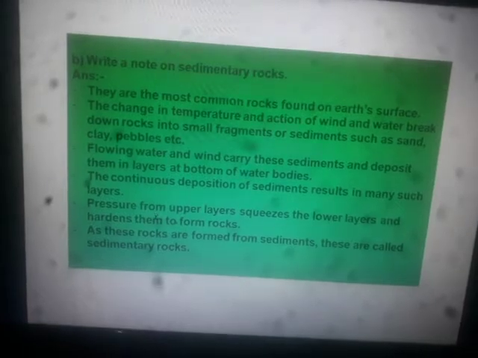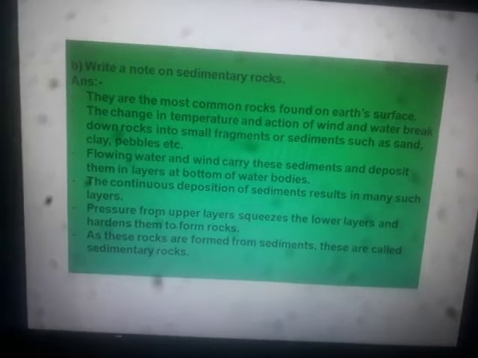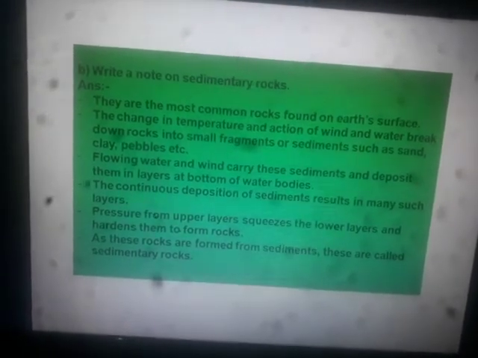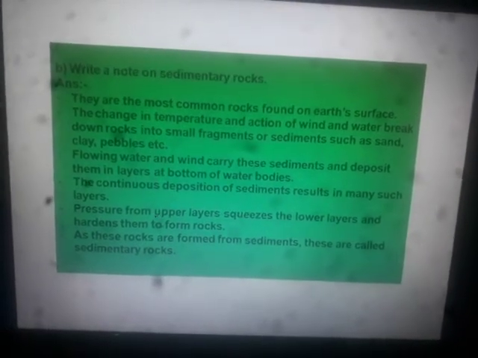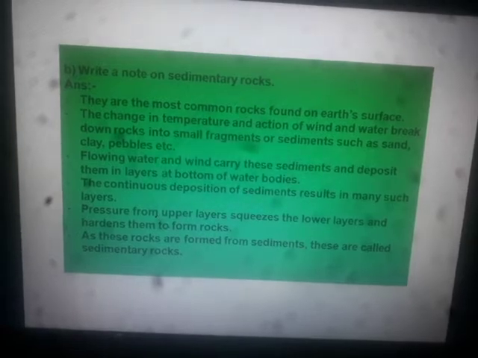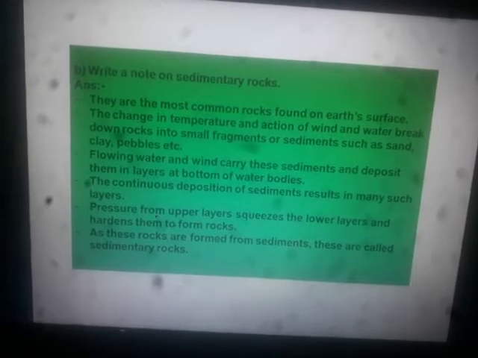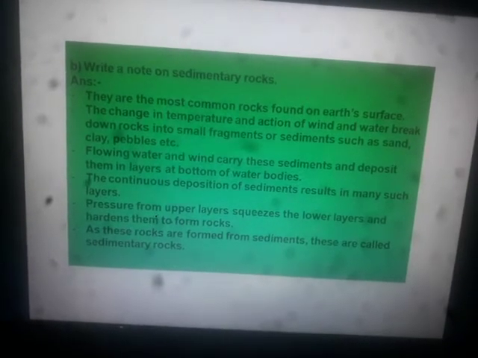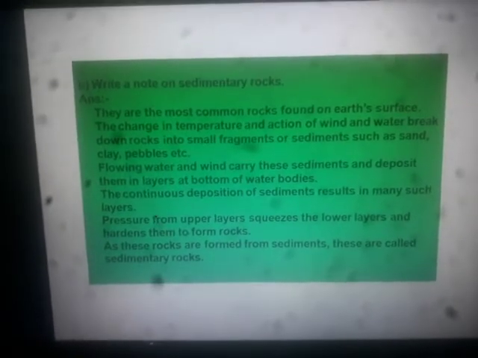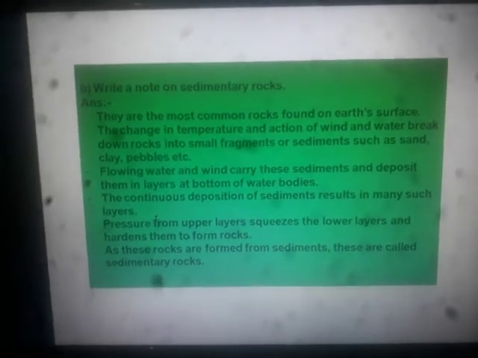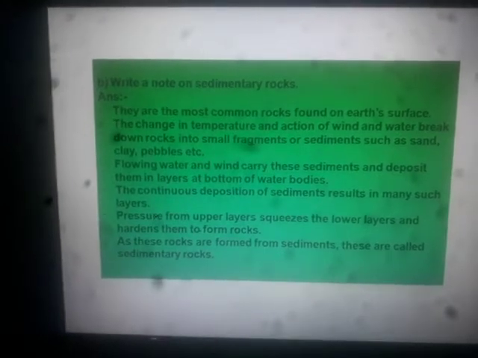Flowing water and the wind carry these sediments and deposit them in layers at the bottom of water bodies. The continuous deposition of sediments results in the formation of many such layers. Now pressure from the upper layer presses the lower layer and hardens them to form the rocks.